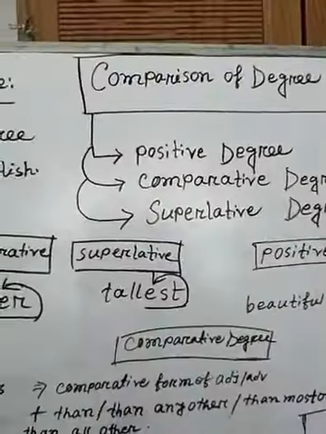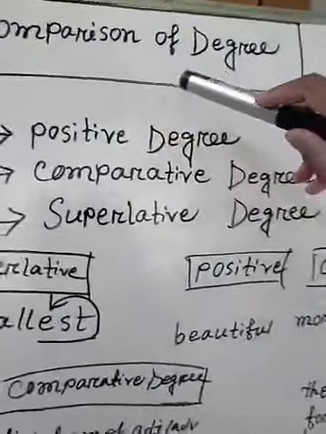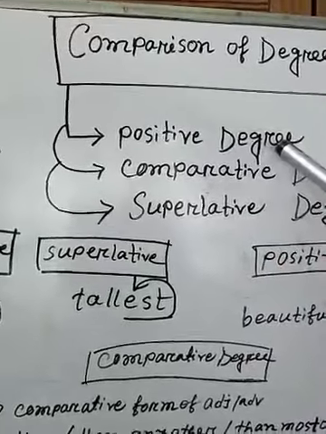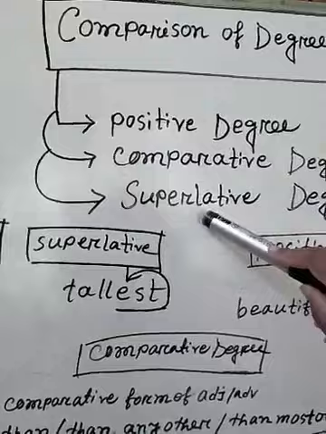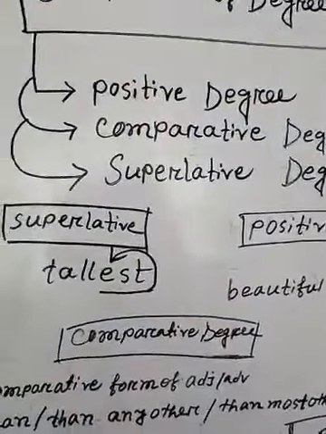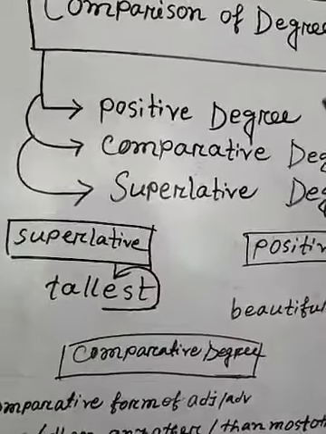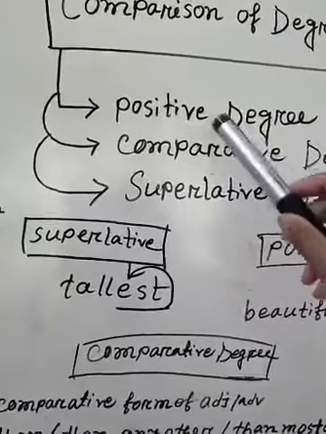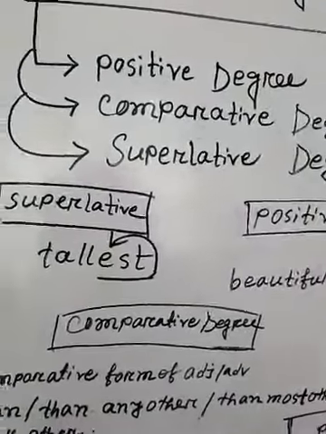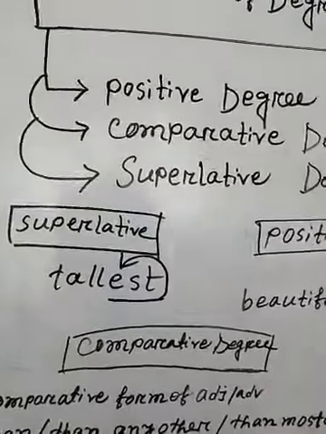Students, here we see the comparison of degree: first of all positive degree, comparative degree, and superlative degree. And what do we have to do for changing these degrees? First of all, we have to know what positive degree is. In positive degree we just deal with the adjective or adverb. Here we can't compare anything.